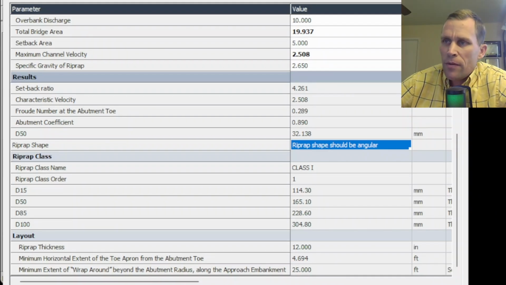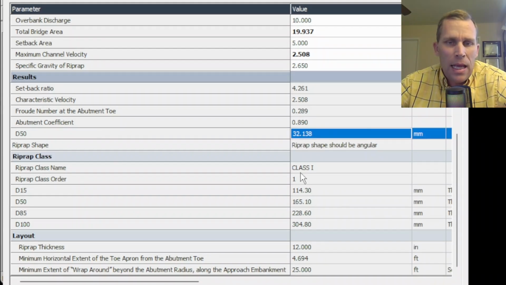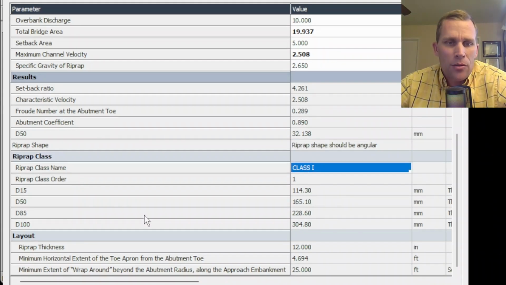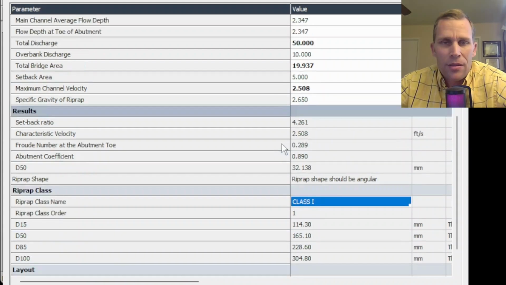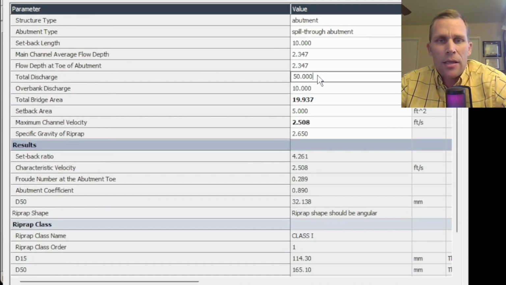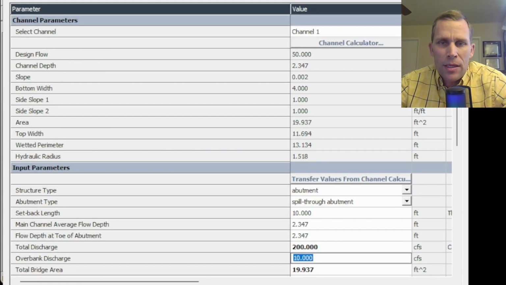Okay, let's modify a few things. In fact, let's increase the discharge and then see how that affects the D50 and the riprap class. Also at the bottom here, it looks like there's some layout parameters, so that's cool. Very low flow though, so not very aggressive riprap required in this situation. Until I increase the total discharge, let's make it say 200 CFS. Then if I tab off, it'll recalculate.